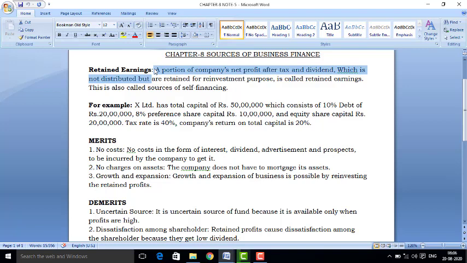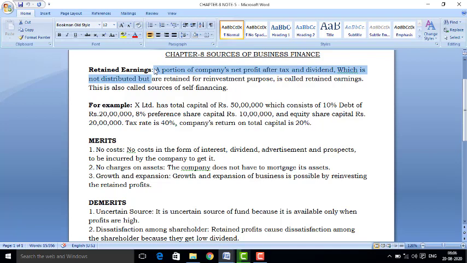Suppose the company has earned rupees 100, in which rupees 30 is used for payment of the tax and rupees 20 is used for payment of the dividend to the shareholders.